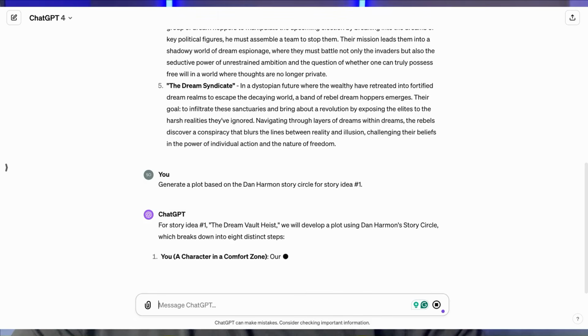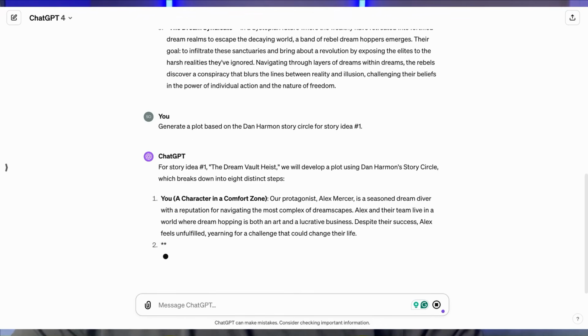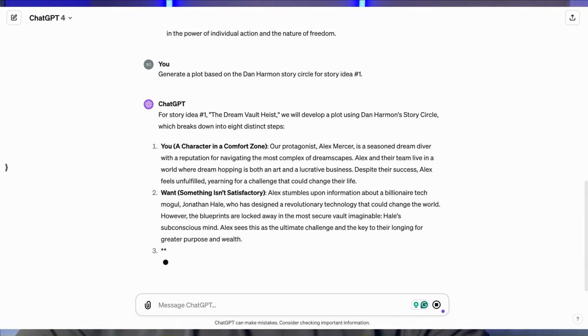Now, it's up to you which plotting structure you want to use. You can use the 3-act, the hero's journey. There's also a 4-act and a 5-act structure. The 4-act is usually for screenwriters, but there's plenty to choose from. If you have one that is unknown or one that you created yourself, you can put that into a Word document, upload it, and then include it into the prompt that we have here. So generate a plot based on Dan Harmon's story circle for story idea number 1. And as you can see, ChatGPT 4 is familiar with Dan Harmon's story circle.